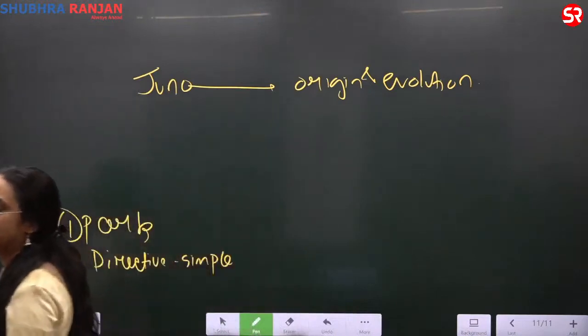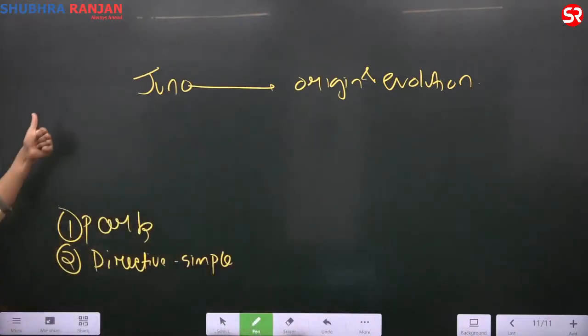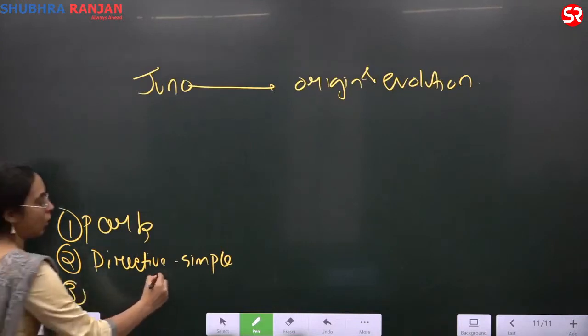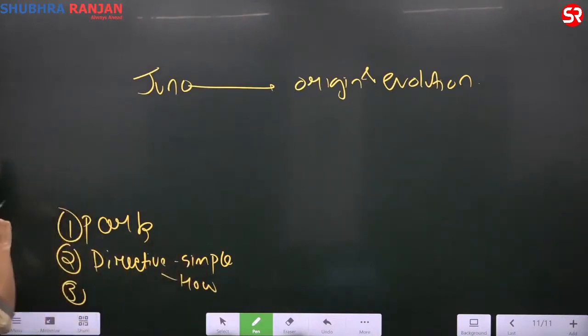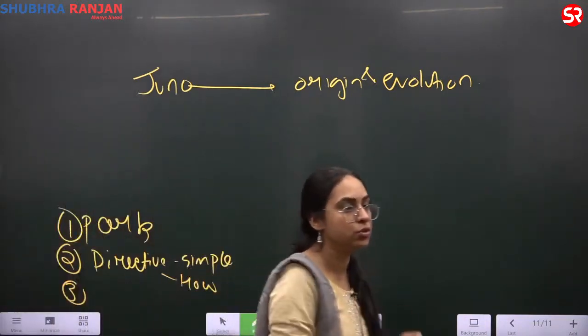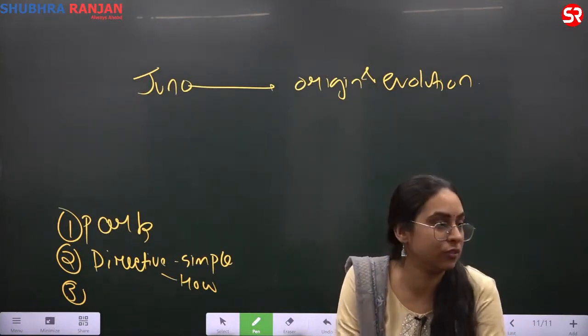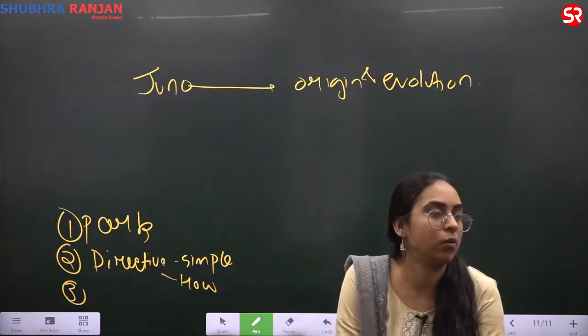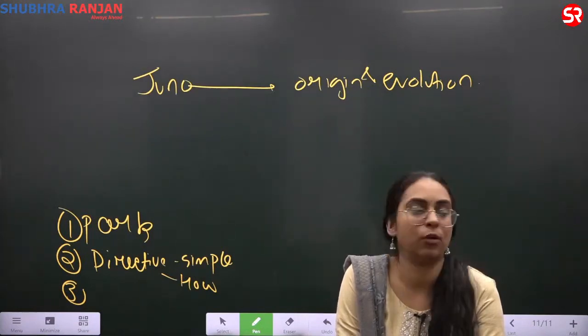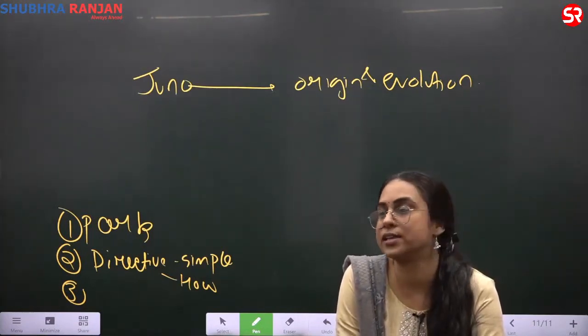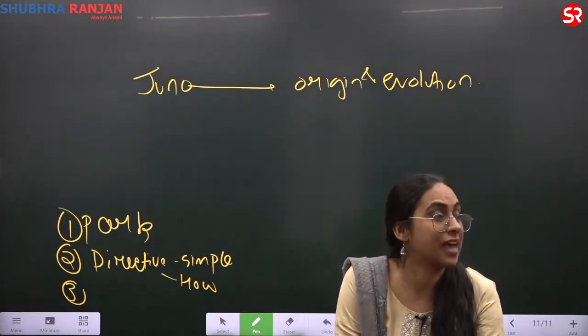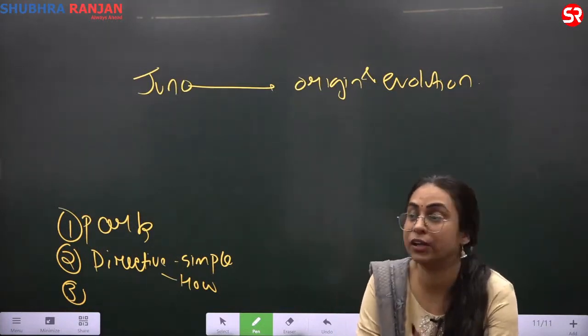Today we'll just keep it simple: how is Juno's mission helping us understand the origin and the evolution of the Earth? No directive word, simple. The question was about how. How does Juno's mission help us understand the origin and evolution of Earth? I'm repeating it because you tend to forget the demand of the question. This happens many times: they will ask you about your best friend, you will write about your home. They will ask you about an essay on cow, you will write about your best friend. This happens many times when you're writing for the first time.